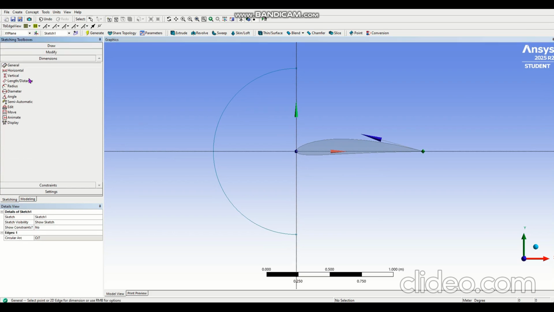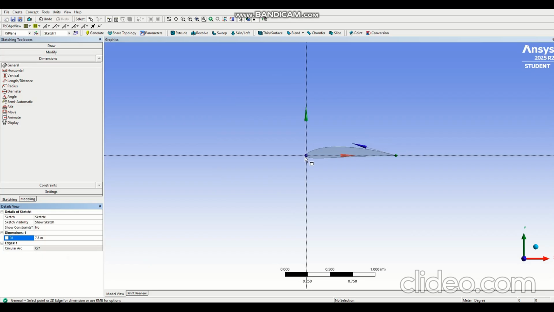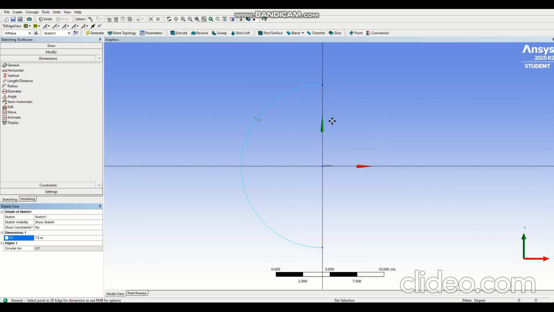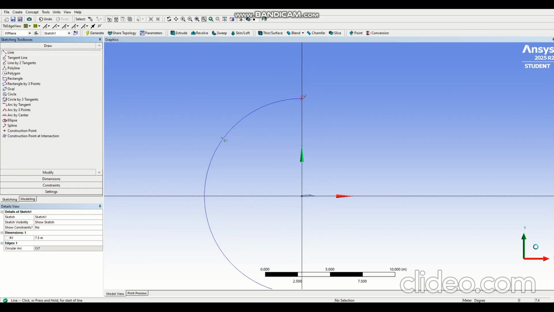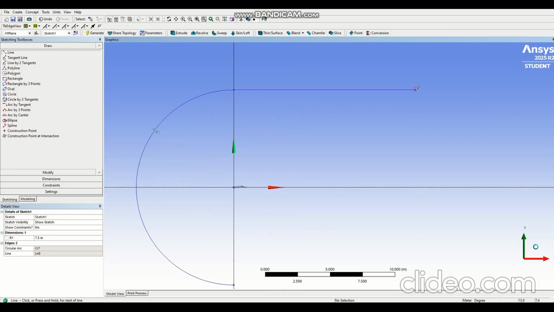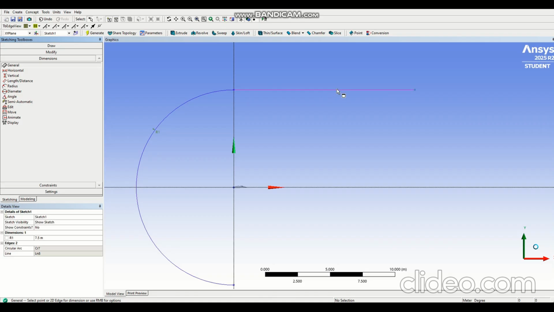Click Dimensions on the Toolboxes panel. Give a radius to our whole circle. The value is 7.5. Scroll down to be able to see the whole sketch. Now we need to draw another line. Make sure it is horizontal. Select it from here. And sorry, before, we need to make this dimension 15. In general, select it, click it, and make sure your value is 15.